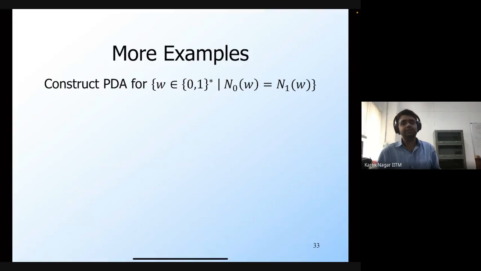So you can either construct using empty stack, or you can construct using the final state. But in this case, the empty stack construction will be easier. So you can construct a PDA with just one state if you use the empty stack acceptance criteria.